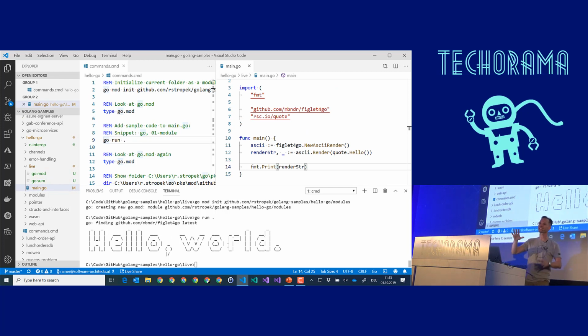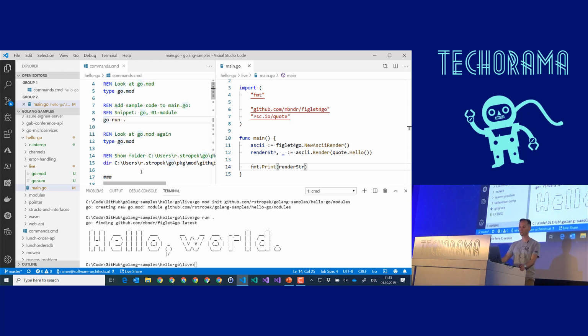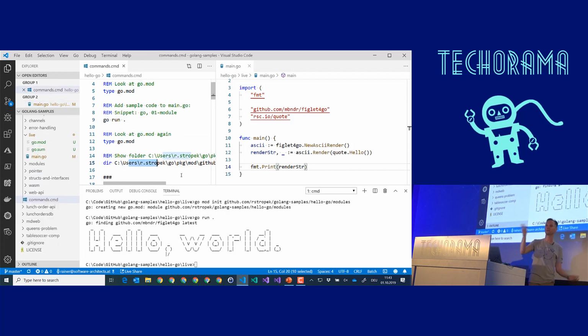So modules are similar to what you might be used to from Node or from C#, but the big difference is that you don't have a separate package format. You're just referencing the source code in GitHub. The source code will be stored in a folder in my user directory. I could now show you the folder, but it doesn't pay off. There we have the cloned version of this GitHub repository, and it also uses the version tags in GitHub or your source code management system to give your versions of the library certain version tags. Good. That's the first one.